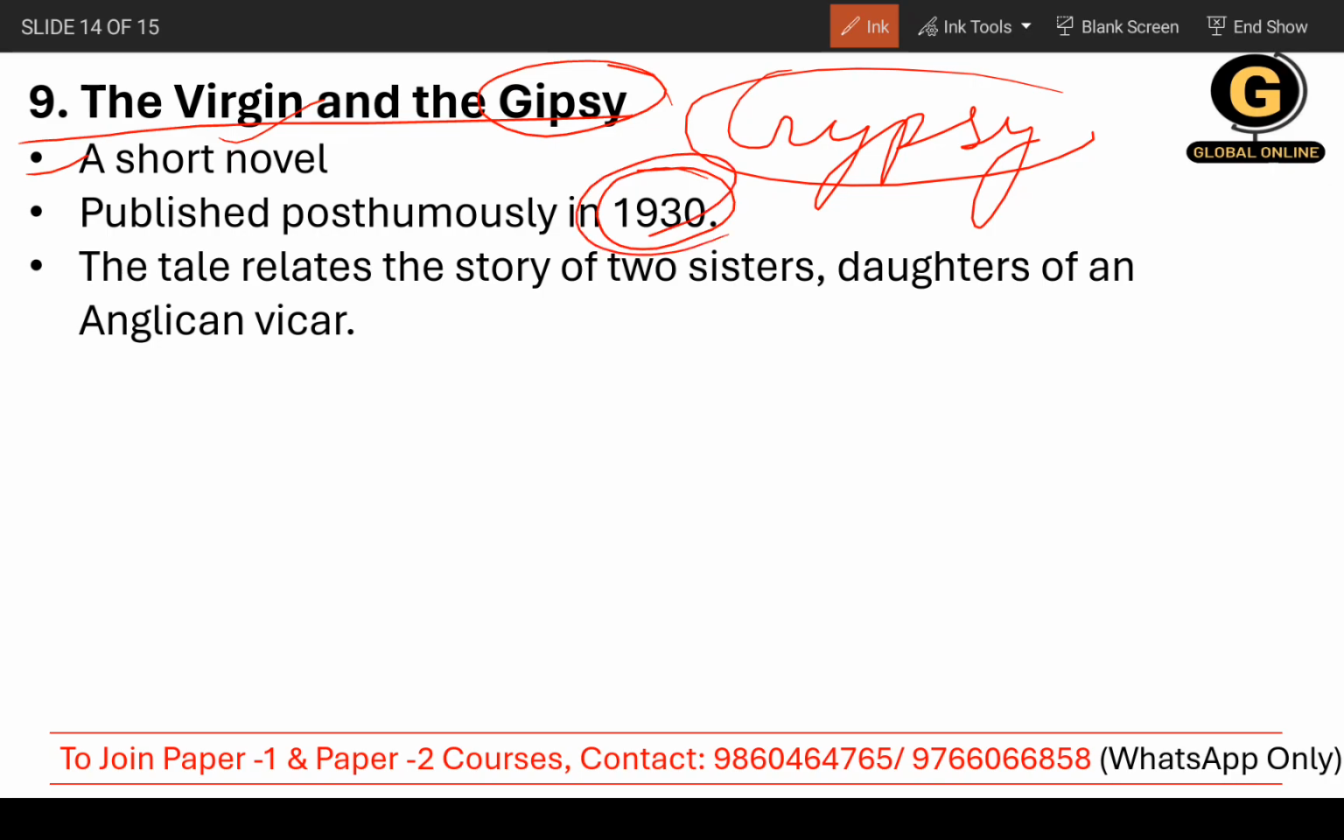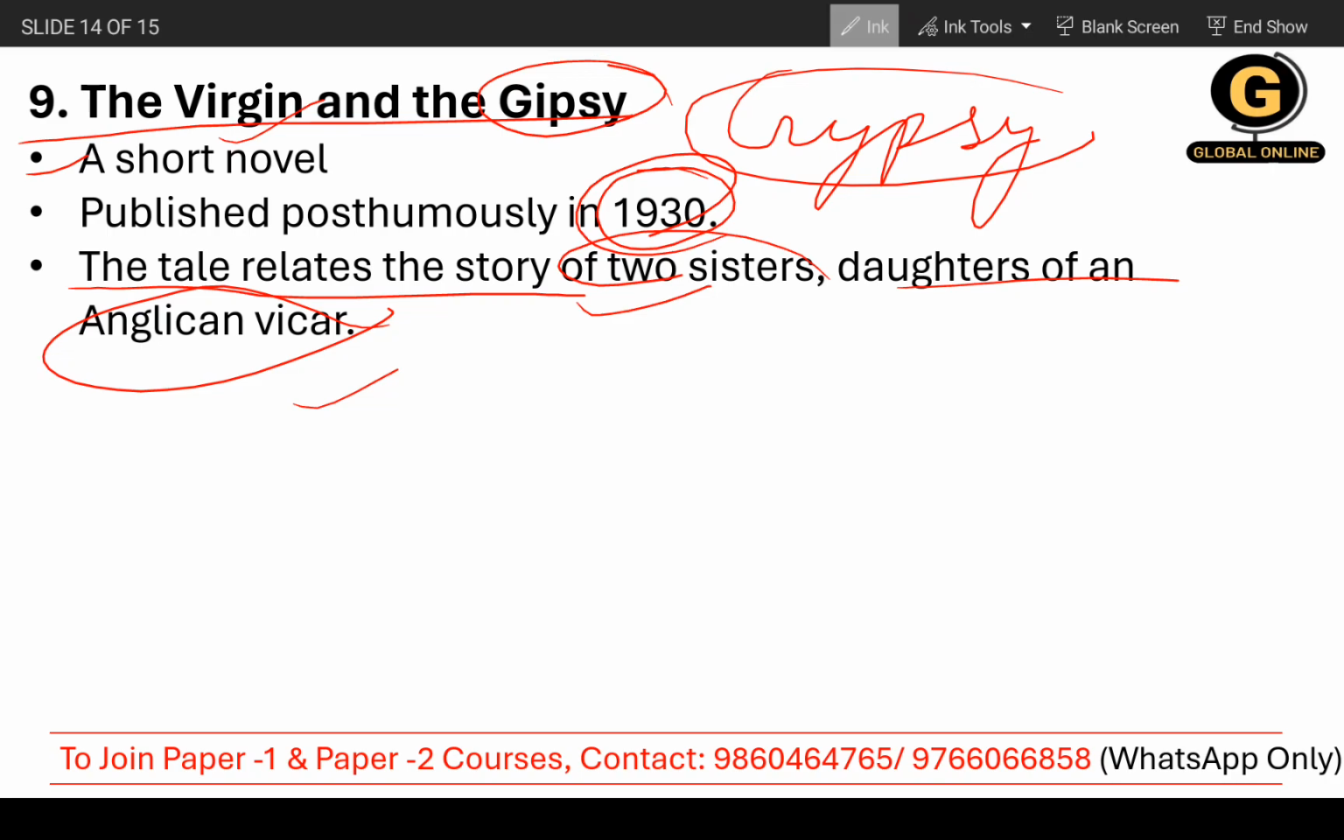Now, it talks about two sisters, and the tale relates to the story of two sisters, daughters of an Anglican vicar. So that is all you need to remember. You do not need to go deep into it, okay? Just remember the details that I have told you here, and also the names of the works of D.H. Lawrence and some of the facts related to it, and also the major works publishing here is very important, okay? So do that. That is all.